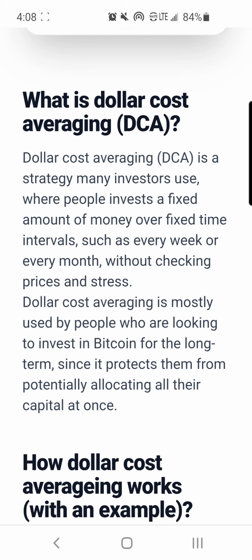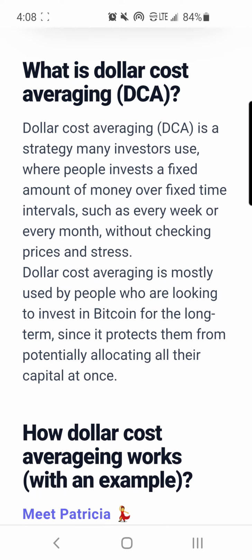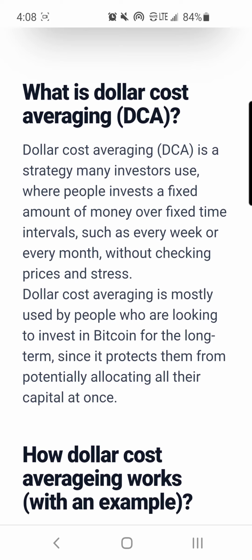It protects them from allocating all their capital at once. So basically, instead of, let's say you have $1,000, using that $1,000 to buy Bitcoin on one day, you could spread that $1,000 over the course of a few weeks or a few months, just dividing it up. So you'll catch some dips and some highs, but it's going to be on average. Instead of one Saturday, you could use it within a week, or spread it out over 4 weeks, 5 weeks, however you want to do it.